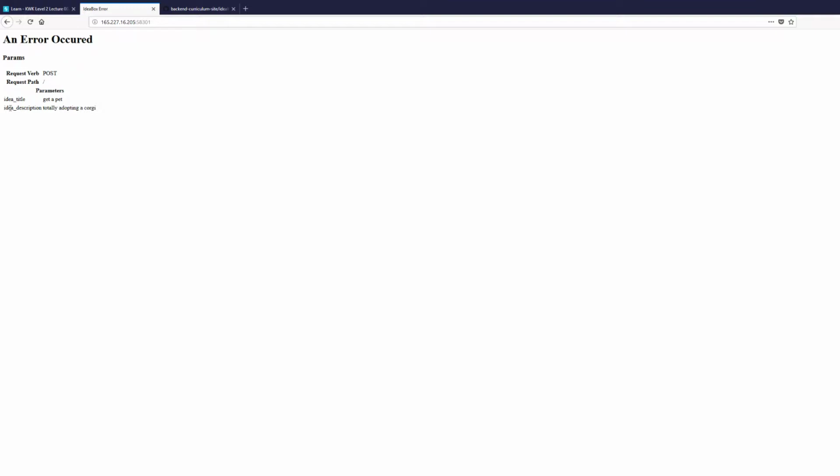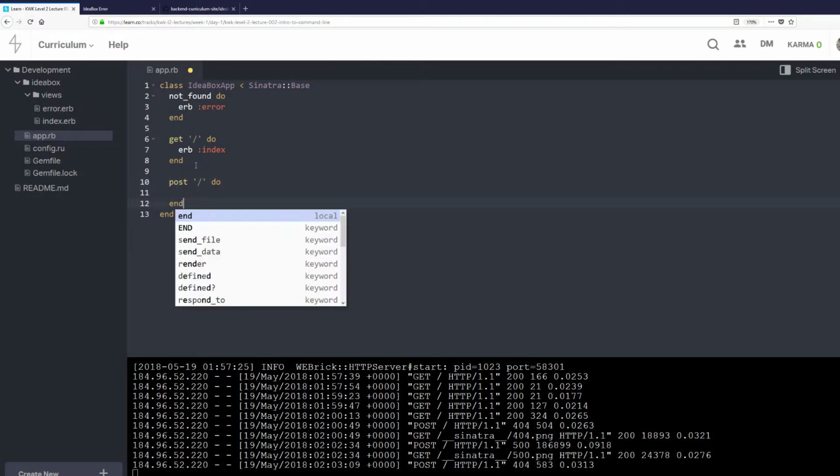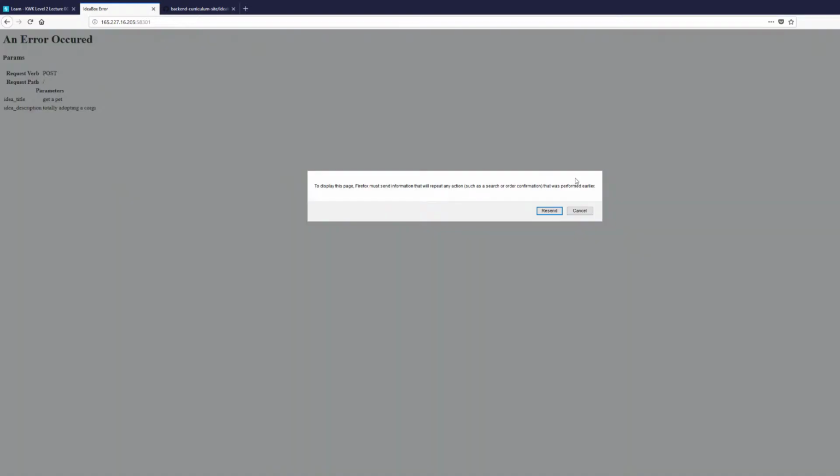Great. So when we go back to our code in app.rb, we've kind of defined what we want to do when we don't find a thing, and we've defined what we want to do when we want to get the root. But what about post the root? We need to define what should happen when we get a post to slash. So to do that, we do post slash do, and I'm going to put the end, and in this middle we want to write a thing, and we're going to do creating an idea, because that's what we're doing. We're creating an idea. I'm going to save it, I'm going to refresh, I'm going to resend the information, and I see this web page now says creating an idea.